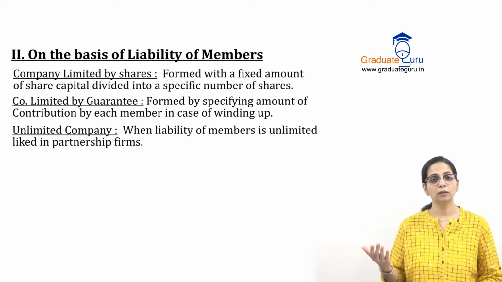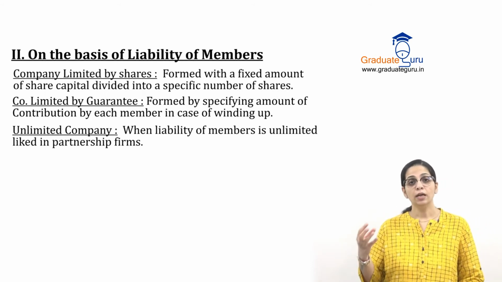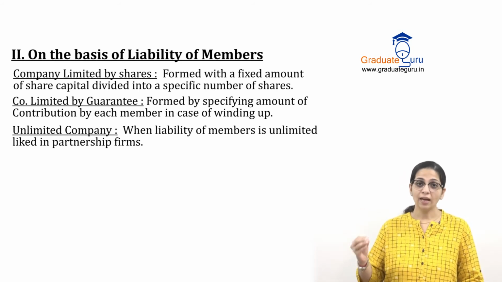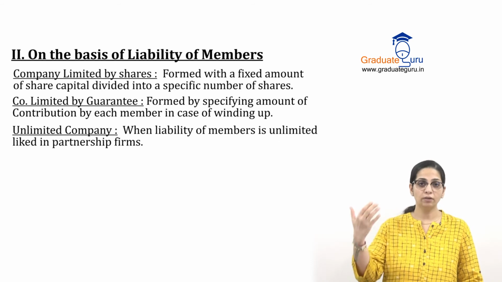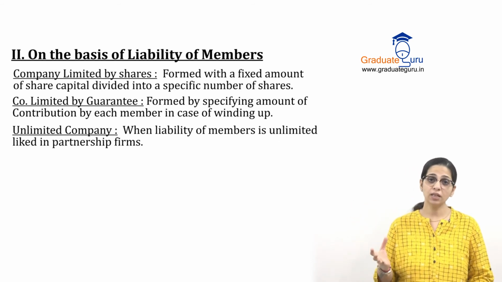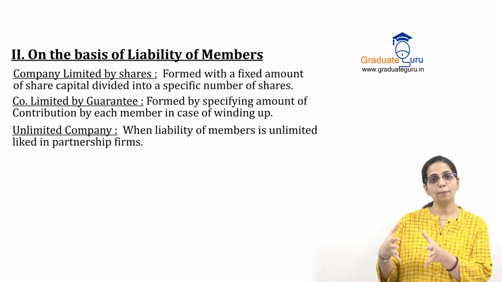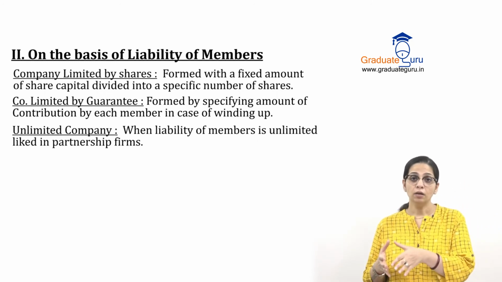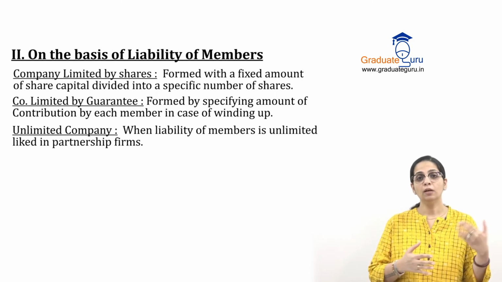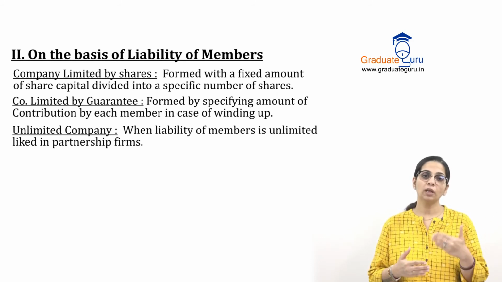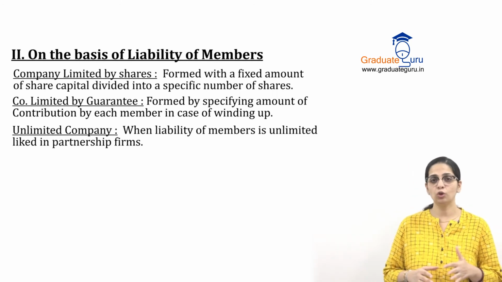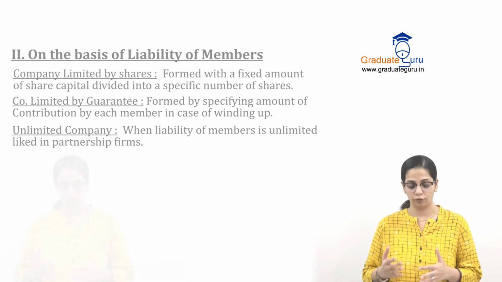That is just like partnership, मैंने जैसे explain किया. If something goes wrong and we have to close the company and we have to pay off the lenders, the outsiders, creditors, etc. In that case, अगर company के पास इतना पैसा नहीं है, then the owners, that is the people who have formed the company, they will have to bring the amount from their own personal assets. Okay, so that is unlimited company. We don't find those companies very often.